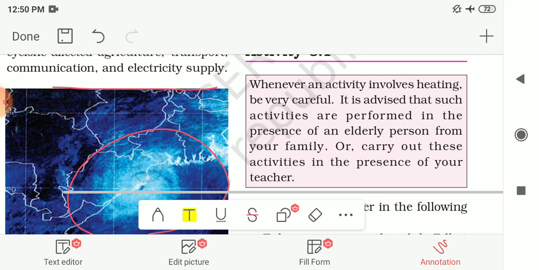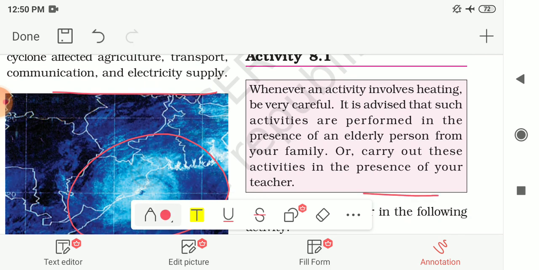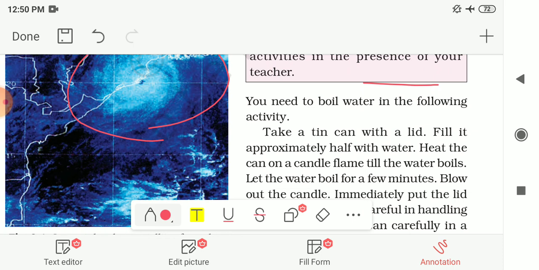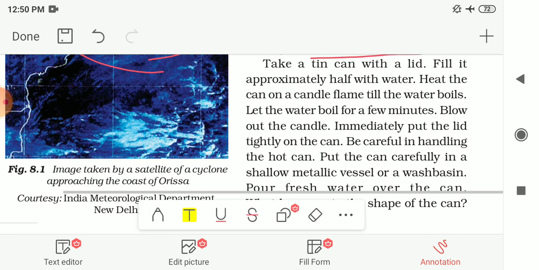In activity 8.1, whenever an activity involves heating, you have to be very careful, and it is advised not to perform this activity alone. You have to perform this activity in presence of an elder person of your family. So let me see what is there in the activity. For this activity you need to boil water. How? Let me see.